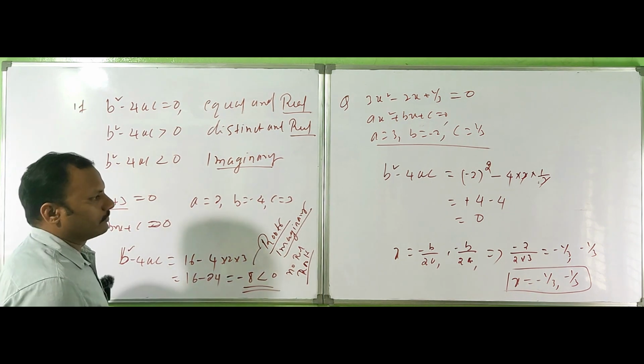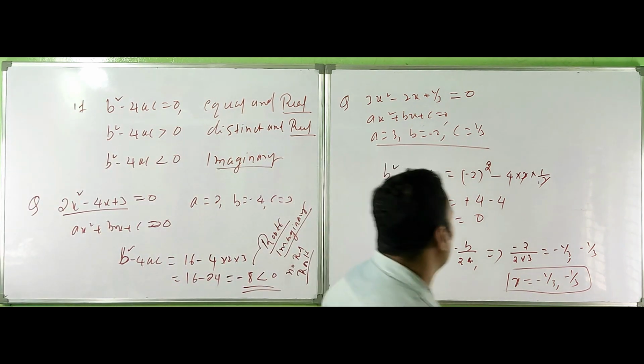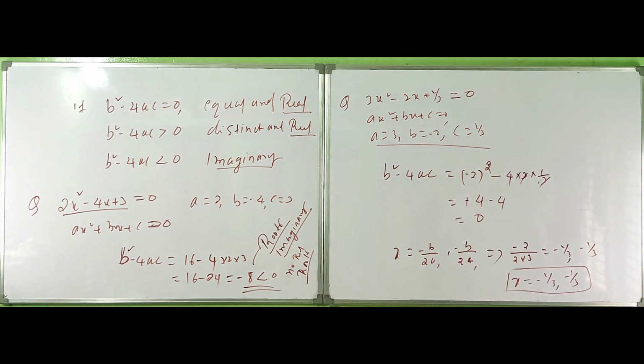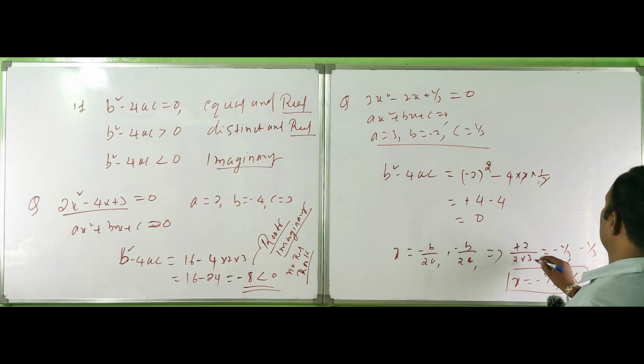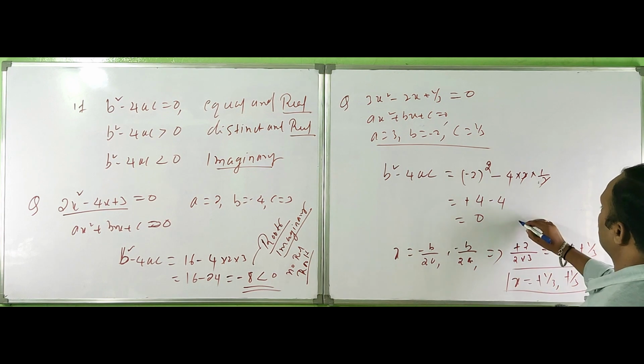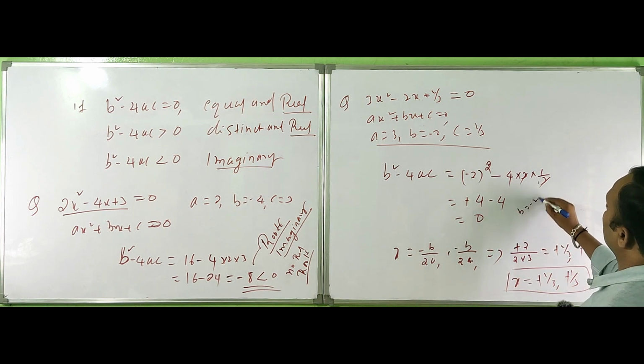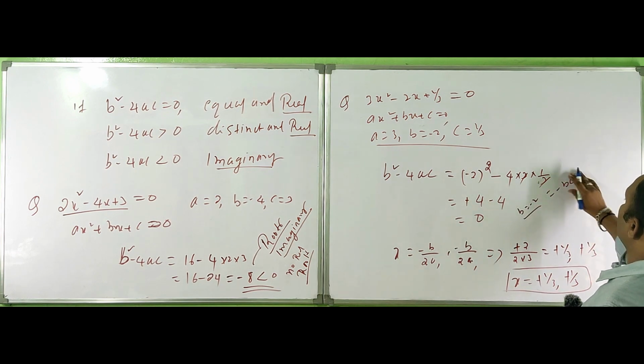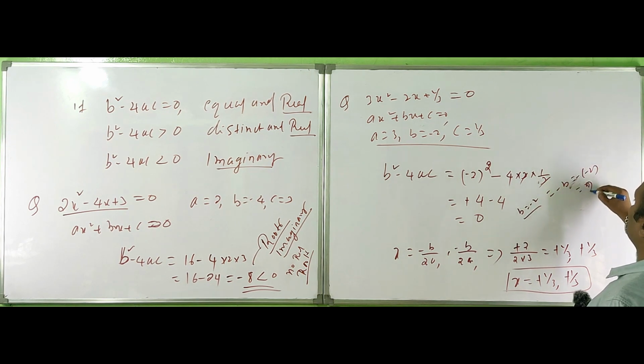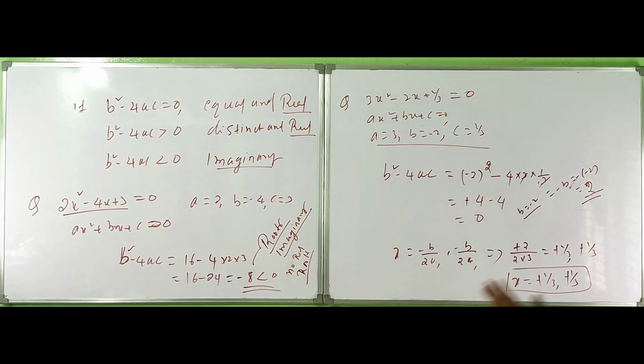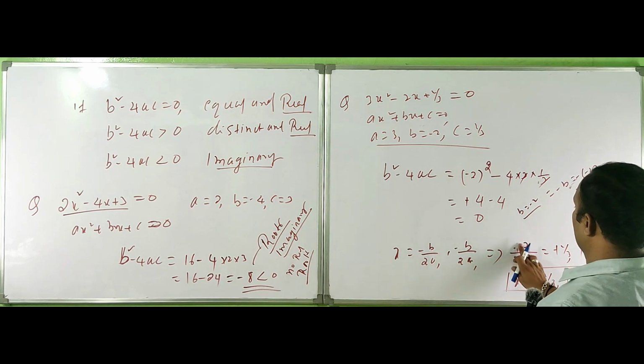Okay, not minus, it should be plus, because already b is equal to minus 2. So what is minus b? Minus b implies minus of minus 2, which is plus 2.